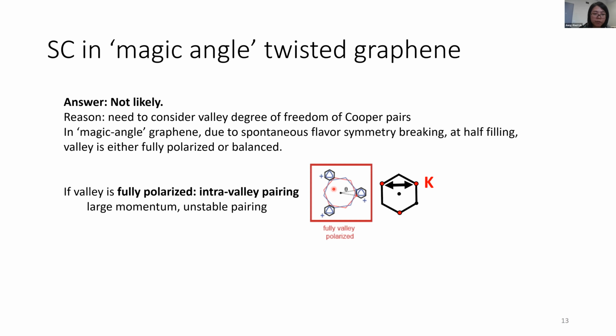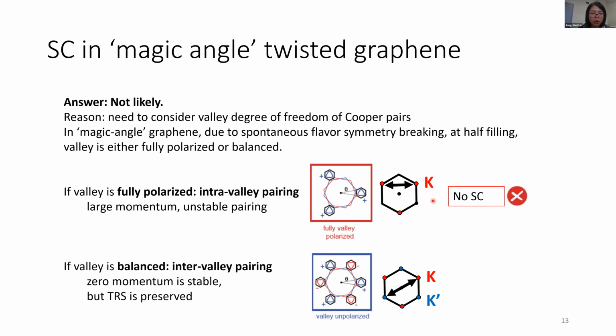If the valley is fully polarized, it means there is only one valley left, for example, here, the K valley. In this case, the Cooper pair can only come from the same valley, and it will give you intra-valley pairing. And in this case, the total momentum of the Cooper pair will be non-zero, very large. So the Cooper pair is not stable in this case, and superconductivity is unlikely to survive.